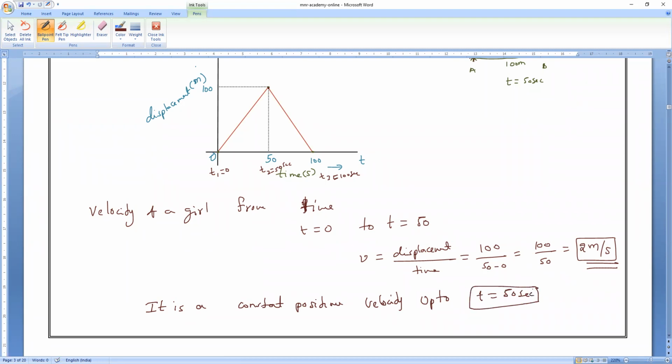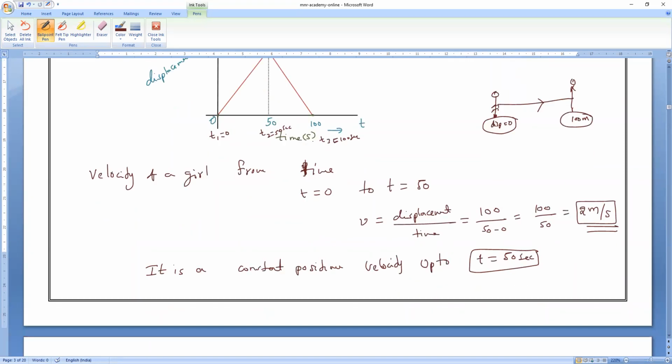Clear? Now, see, initially when she is in her home, what is the meter scale point? 0. Displacement is equal to 0. And she went to the post office. Now, at this point, what is the scale measurement? 100 meters. So that is the journey. Now, when she reverses, she is at 100 meters. And finally, she came to 0, the initial position.